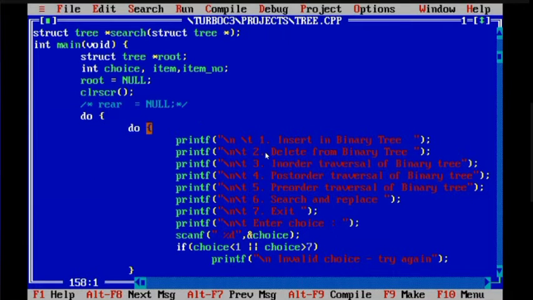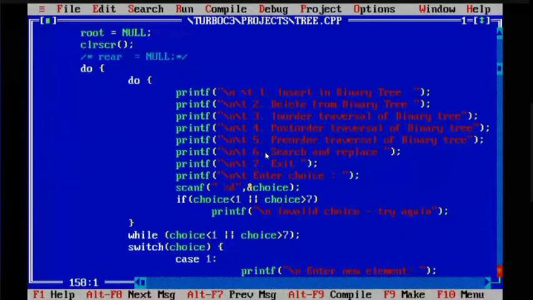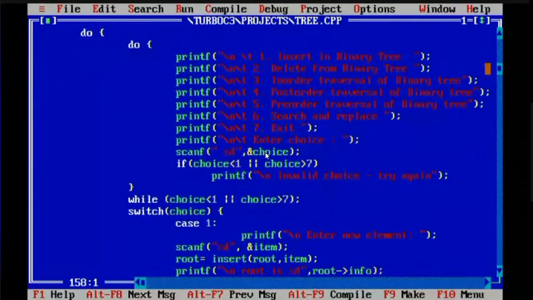See here, we are writing do, then giving those many options. Press 1 for insertion in binary tree, press 2 for deletion, press 3 for in-order traversal, post-order traversal, pre-order traversal, search. These kinds of programs are called menu driven programs. Here you have taken switch case, but in this program you have written functions for performing insertion, deletion, traversal, all those things.